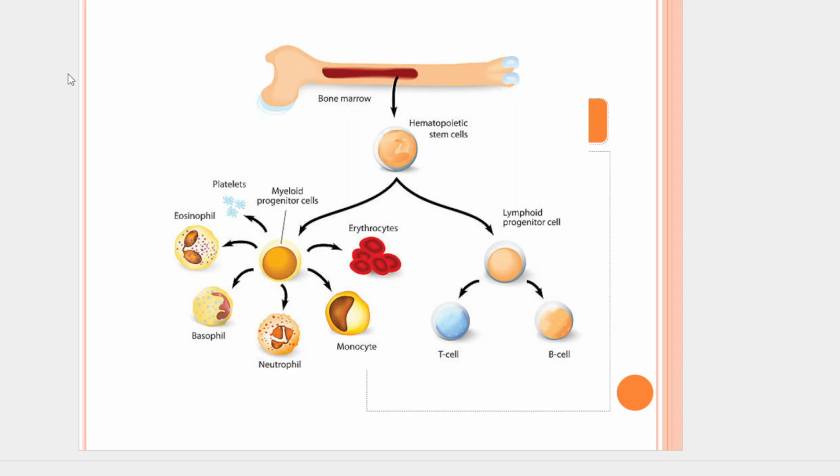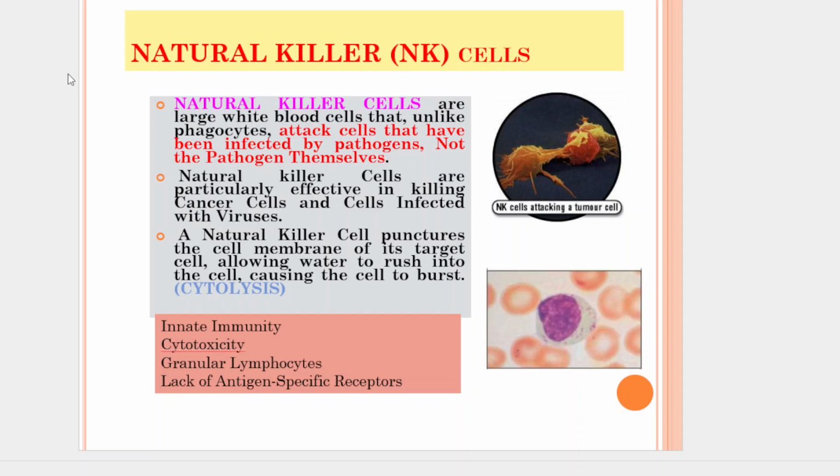In lymphoid lineage cells, first we are going to see about natural killer cells. Natural killer cells are a type of cytotoxic lymphocyte and a crucial component of the innate immune system. Natural killer cells can recognize and kill certain target cells without prior exposure. This makes them essential for rapid responses against viral infections and cancerous cells. NK cells belong to the lymphocyte lineage, which also includes T and B cells, but they develop and function differently.